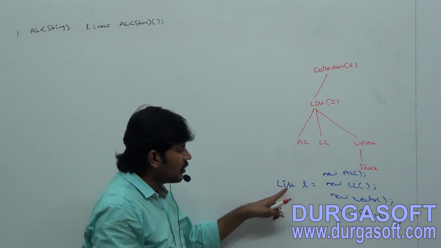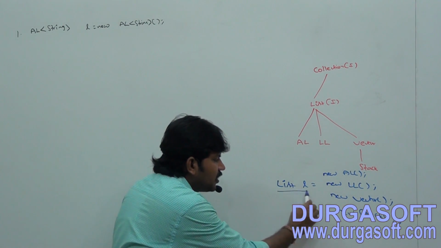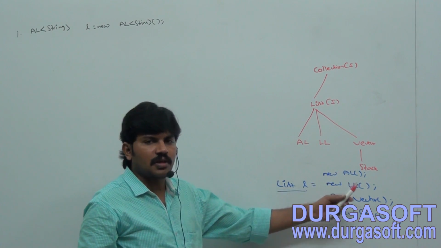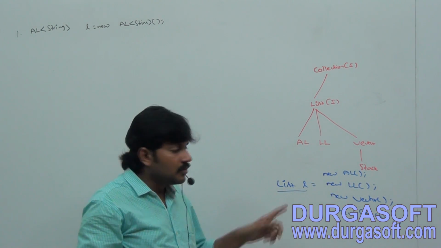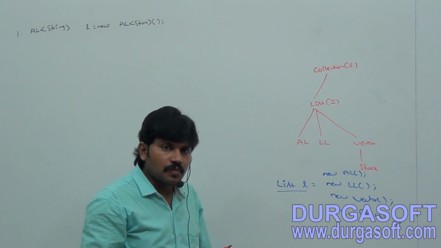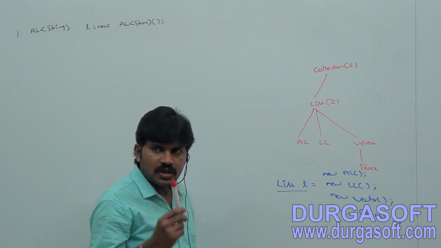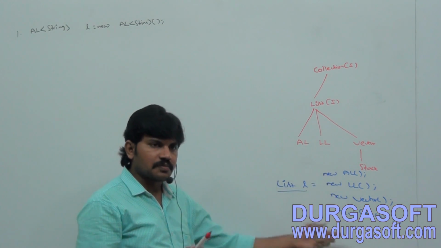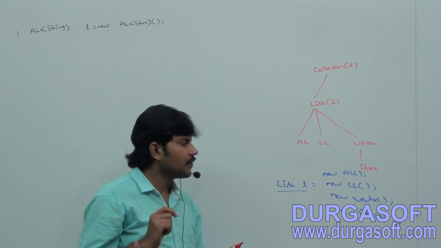Sir, can you tell? We can use the same list reference to hold either array list object or linked list object or vector object or stack object. What is this concept? Polymorphism concept. Correct or not? In the OOPS concept I spelled out, use the parent reference to hold any child object is the concept of polymorphism only.